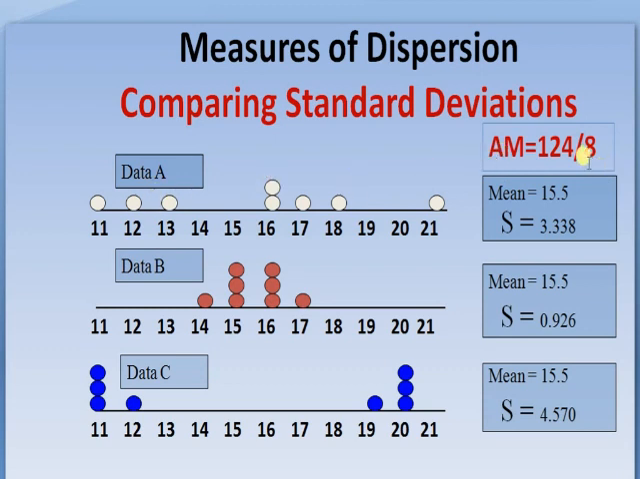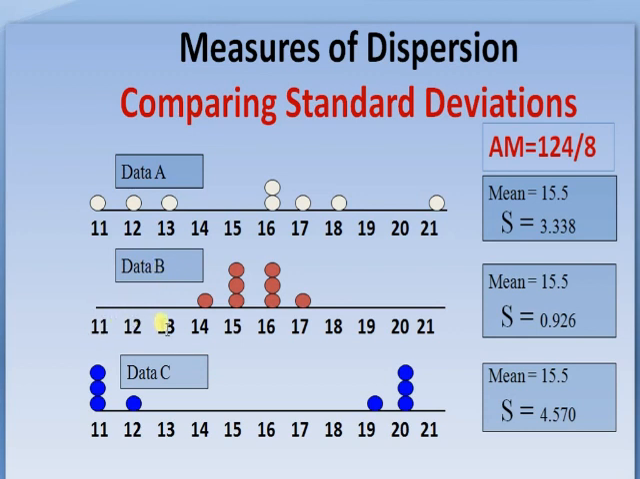Summation F is 8, and if we calculate the arithmetic mean, that is 124 divided by 8, that is 15.5. In this case, standard deviation is 3.338. I will show you how to calculate the standard deviation after some time.